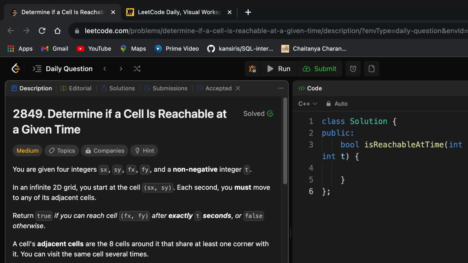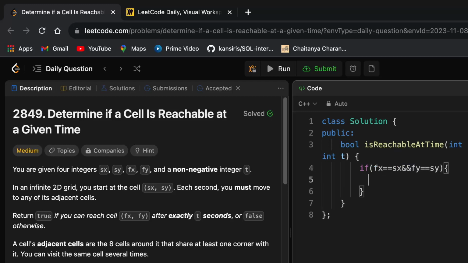So let us quickly code it. So let us first write the edge case, right? That is, if Fx equal Sx and Fy is equal Sy, then what will happen? We have to check. T must not be 1 in this condition. If it is 1, then simply return false, right? Otherwise, whatever be the value of t must be greater than 1 only. And it is a non-negative integer, right? So we don't have to check anything else. Greater than 1, if t is greater than 1, then definitely we will be reaching that cell again.